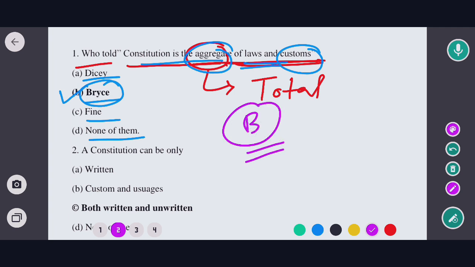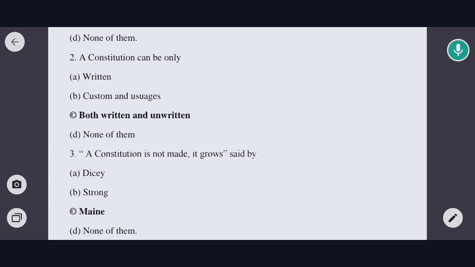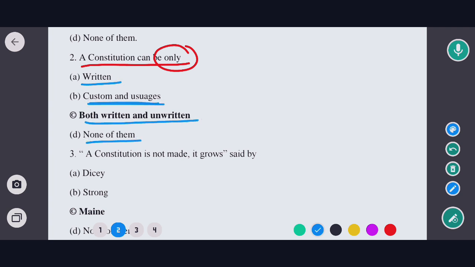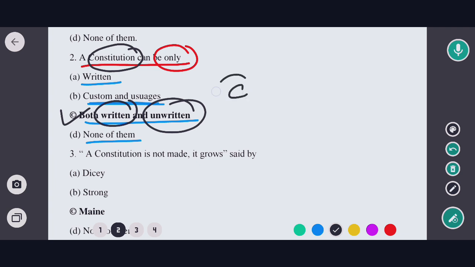Okay, so now to next question. Next question is, a constitution can be only, options are written, custom and usages, both written and unwritten, none of the above. So in this case, the correct option would be option C, that means a constitution can be both written and unwritten. So the correct option would be option C.